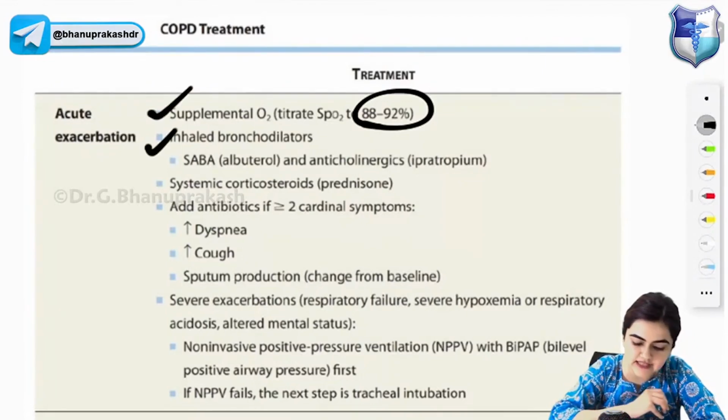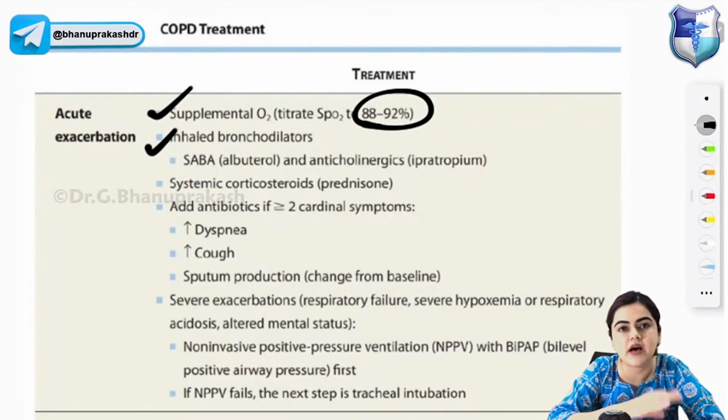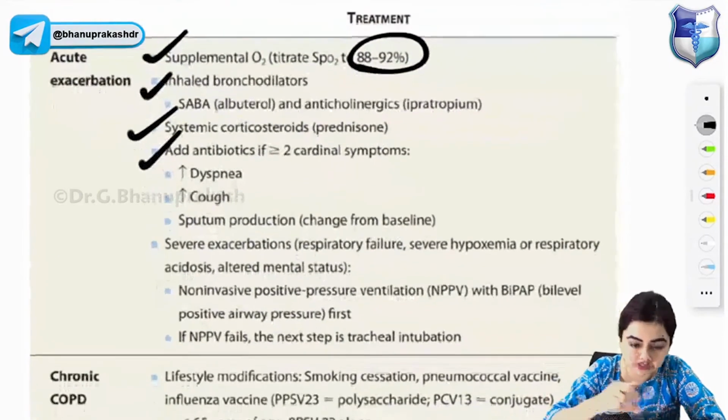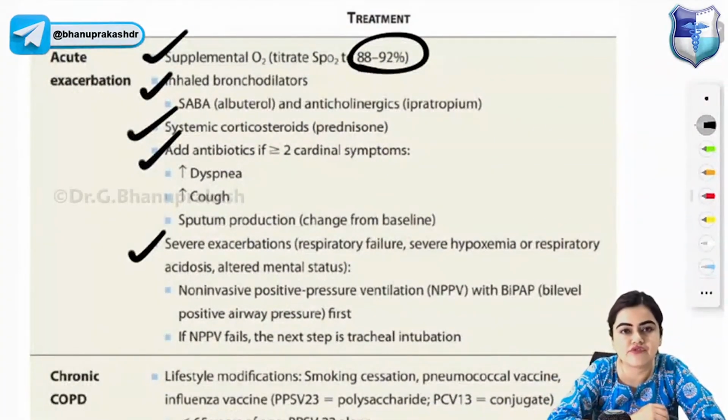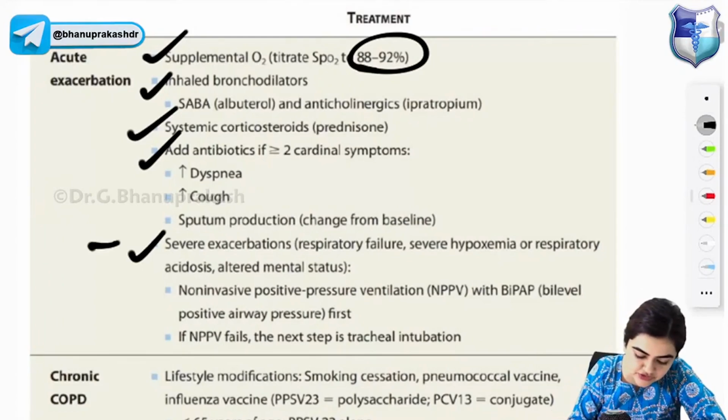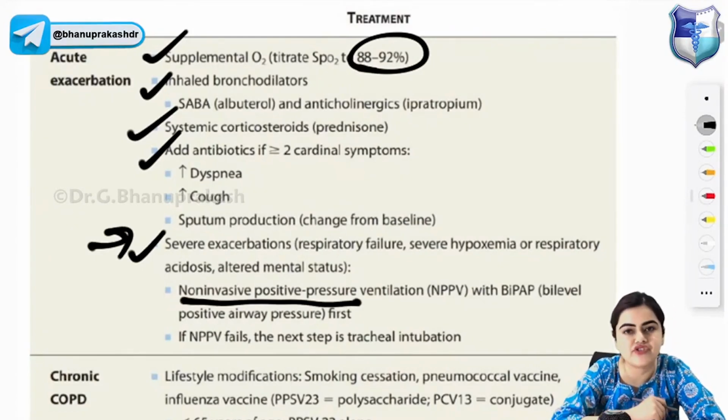In case of acute exacerbation, inhaled bronchodilators are given, like SABA albuterol and anticholinergic ipratropium. Systemic corticosteroids like prednisone are given. You will add antibiotics if 2 or more cardinal symptoms are there, like dyspnea, cough, sputum production. Severe exacerbation of COPD is characterized by respiratory failure, severe hypoxemia or respiratory acidosis, and altered mental status. In severe exacerbation of COPD, give non-invasive positive pressure ventilation with BiPAP first.